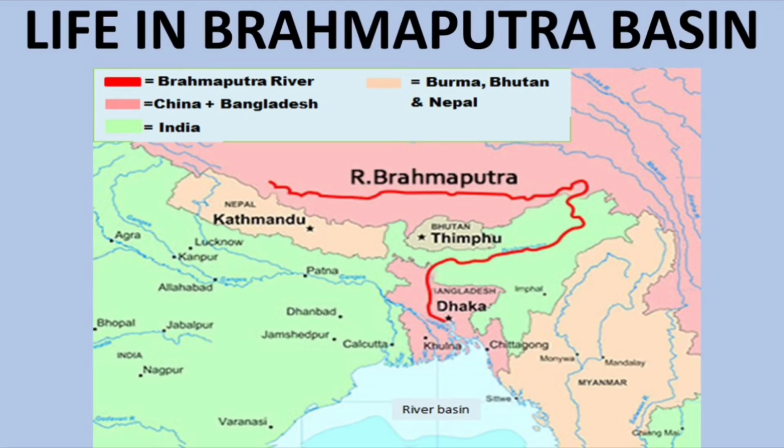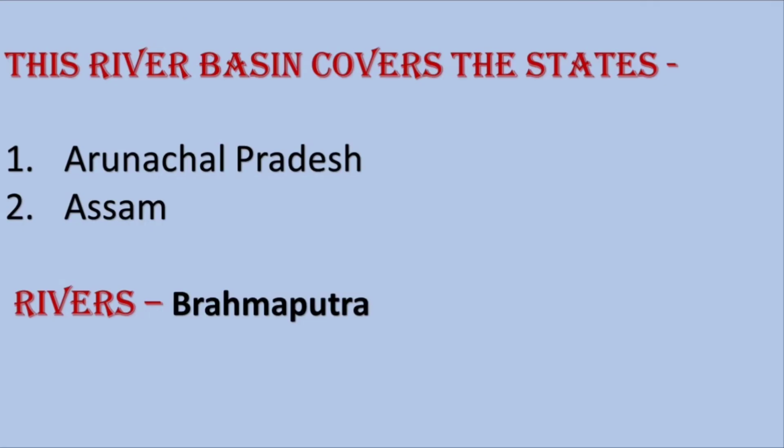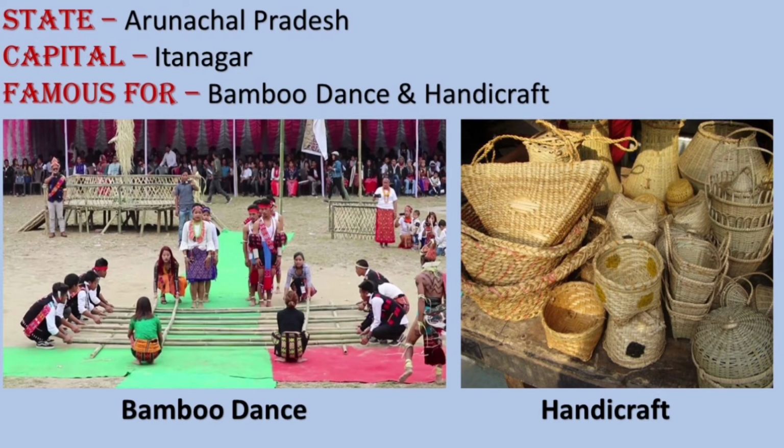Now the next is life in the Brahmaputra river basin. This region includes the areas of Arunachal Pradesh and Assam. One by one we discuss these states also. The first state is Arunachal Pradesh and the capital of Arunachal Pradesh is Itanagar. It is famous for its bamboo dance and handicrafts.